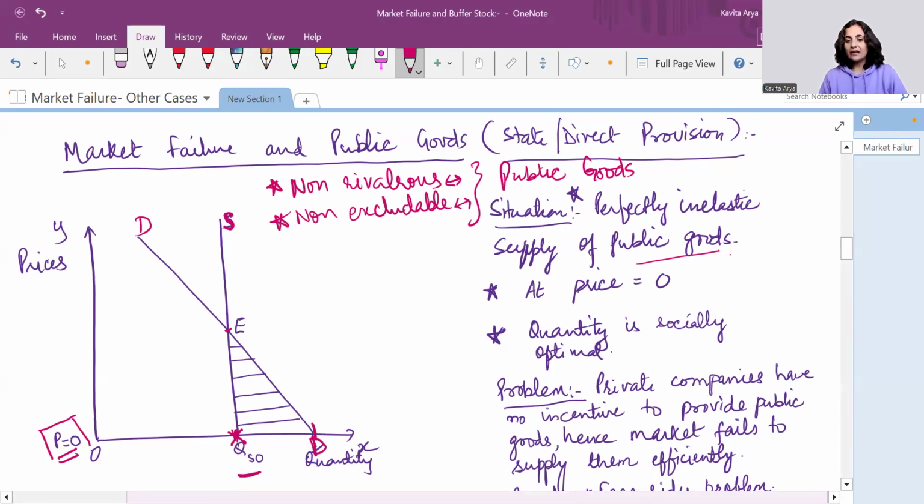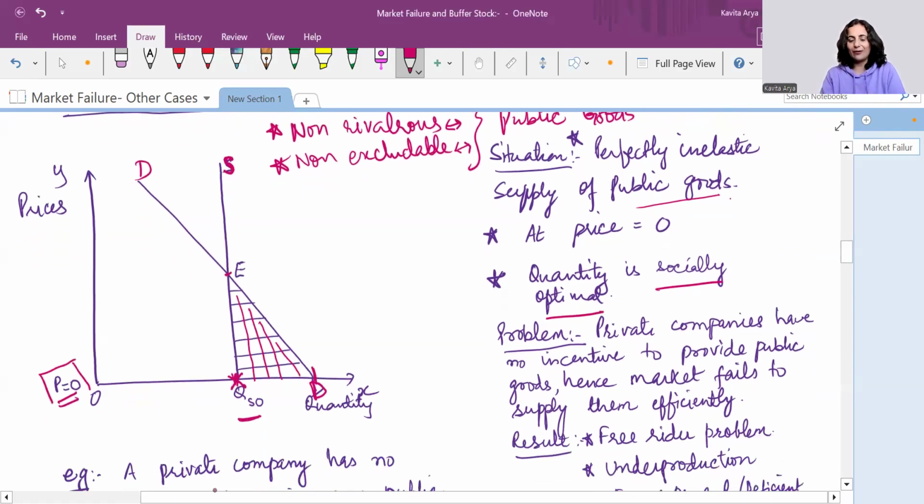This shaded area talks about the market failure here also: because it's provided free of cost, the demand is higher and the supplies are not getting matched. So it always leads to deficient supply or an excess demand situation in the economy.